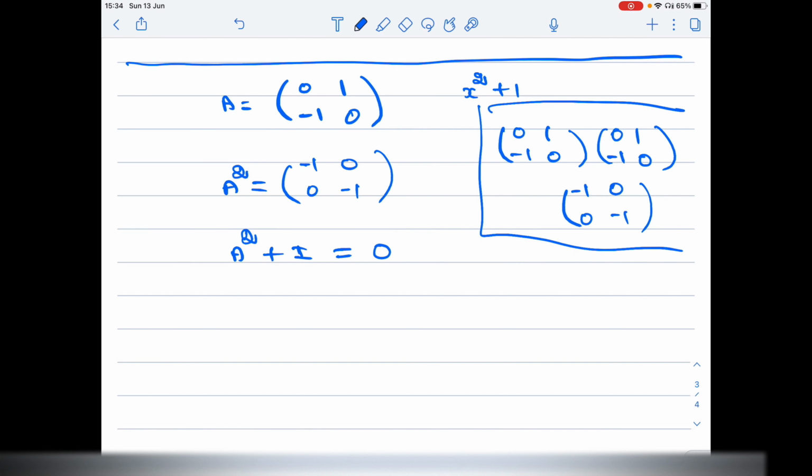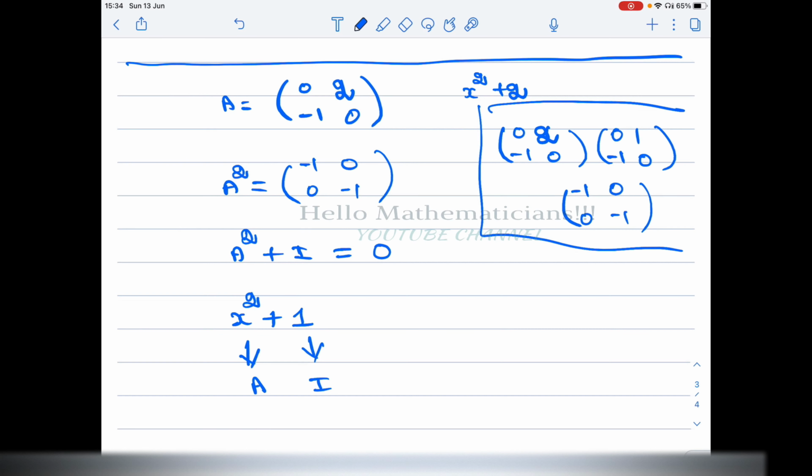That means in the polynomial x square plus 1, in place of x you substitute A, and in place of the constant term you substitute the identity matrix. For example, take x square plus 2. Then the characteristic polynomial will be x square plus 2.